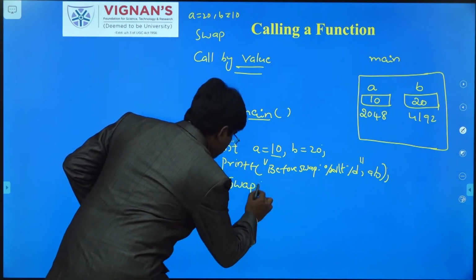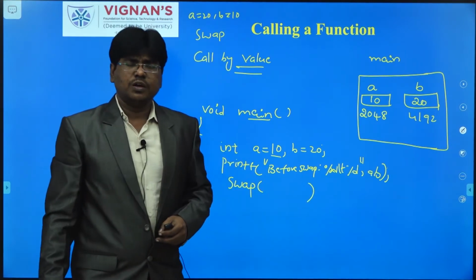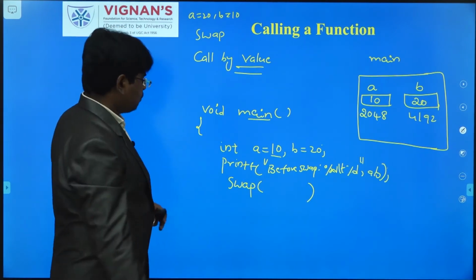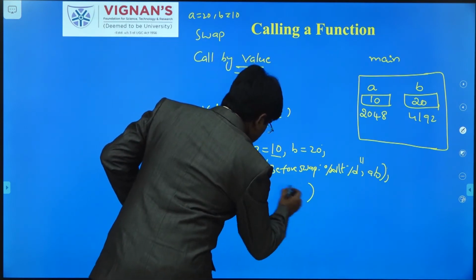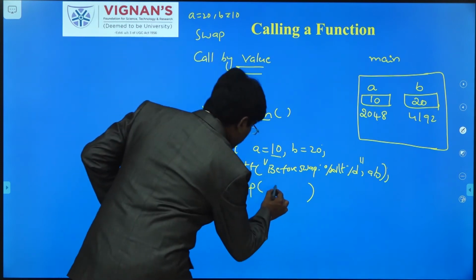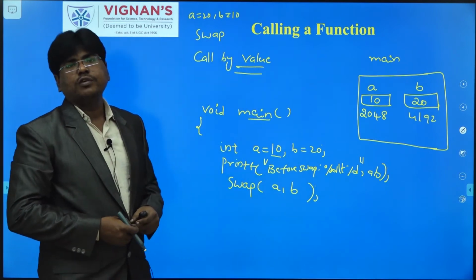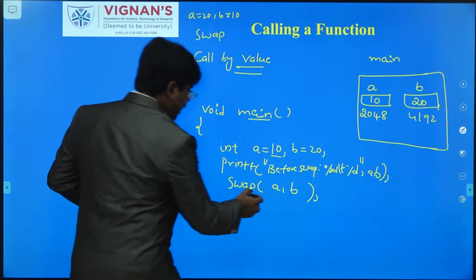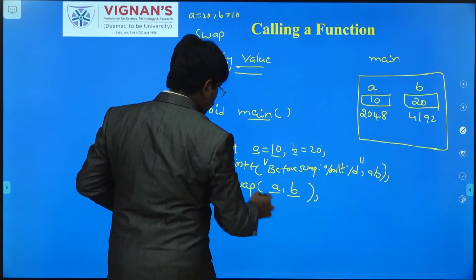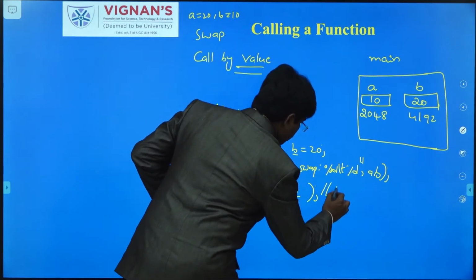My function name is swap. Here I am calling the function swap. Whenever I am calling the function swap, I am going to pass the arguments a comma b. Swap of a comma b. Here I am passing the a value and b value to which function? Swap function. So this is called function call.